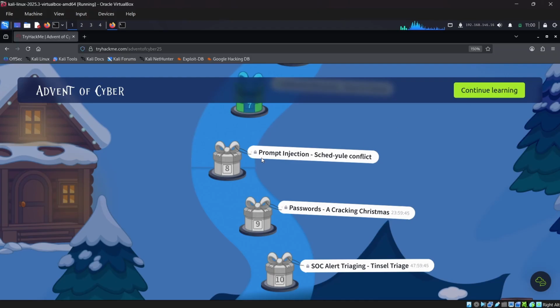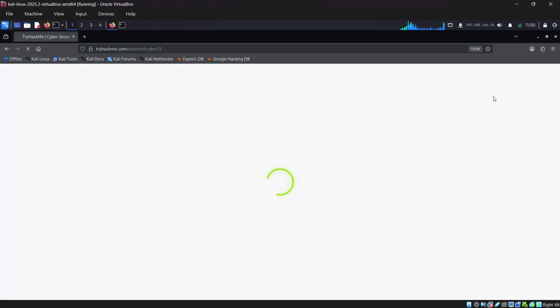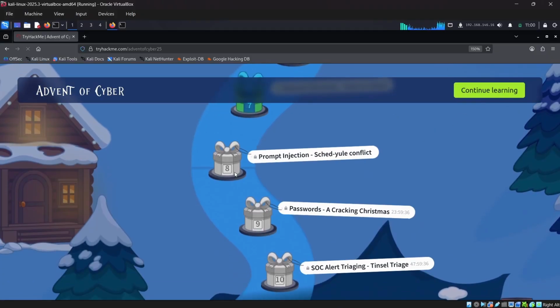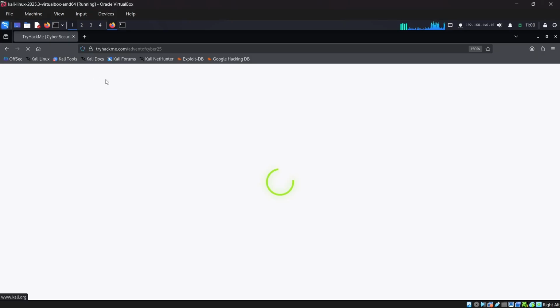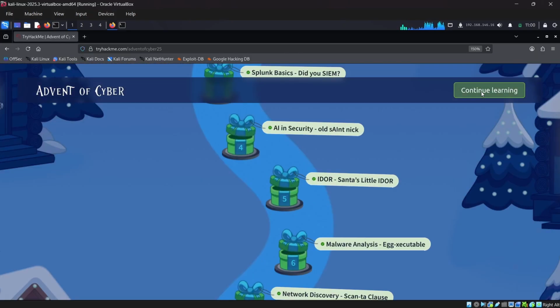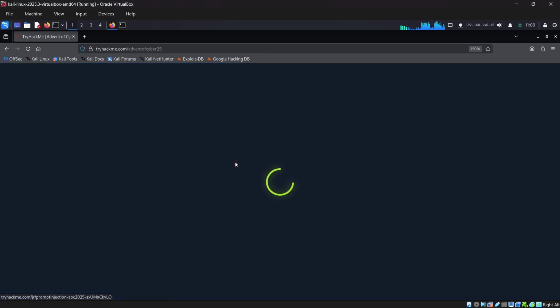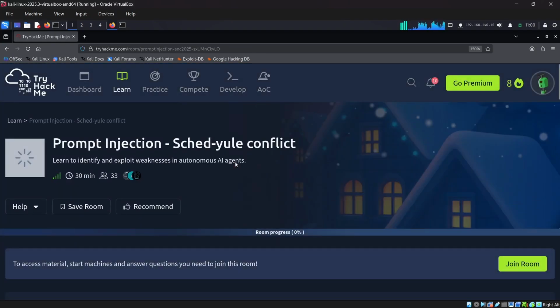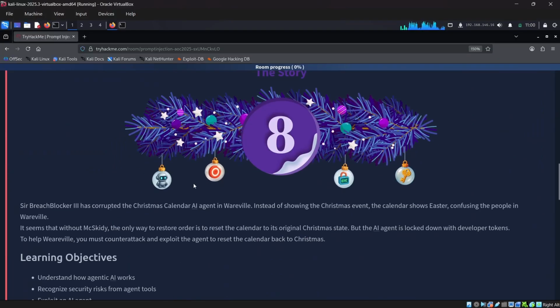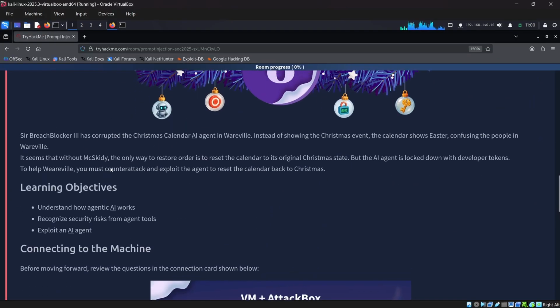Welcome to day 8. We are going to learn about prompt injection. So let's begin. Let's click refresh and move to the continue learning option. Here is our prompt injection room. Even after the time, this room will still not be available, so let me refresh and go to start learning and continue learning. And here it is. We were able to open the prompt injection room, where we are going to learn about AI. We will learn to identify and exploit weaknesses in autonomous AI agents, like SOC-mas breach blocker. So let's read this later.